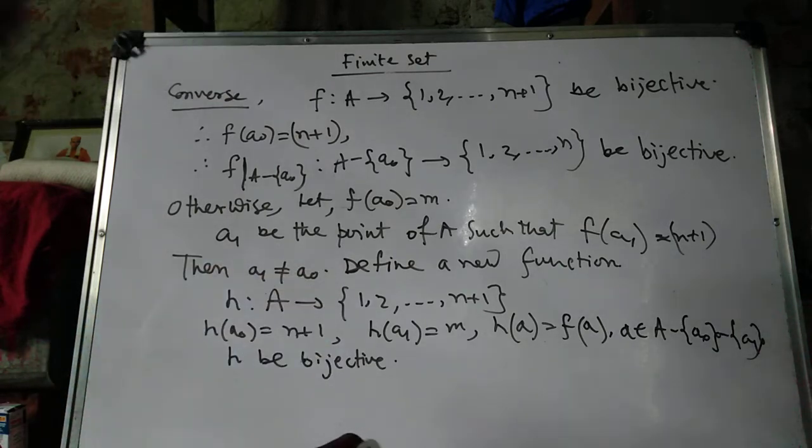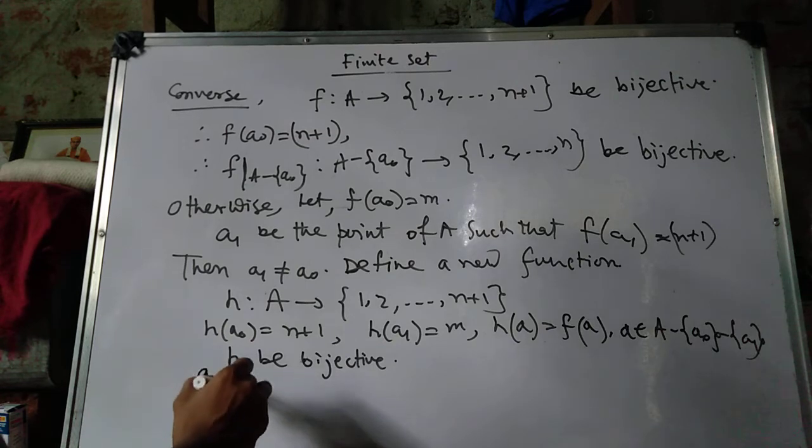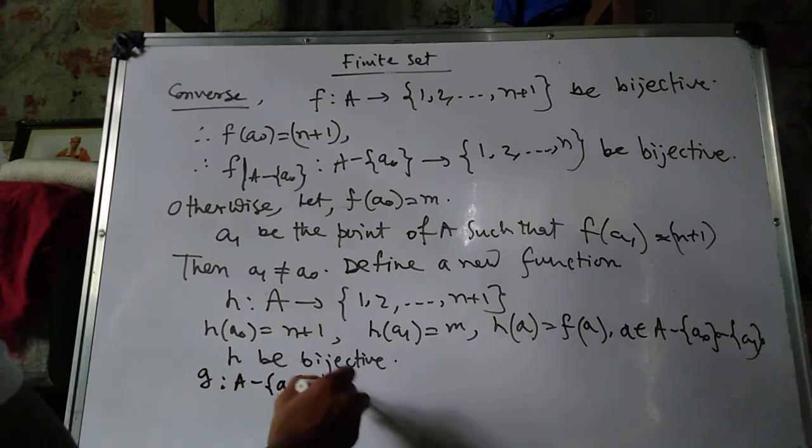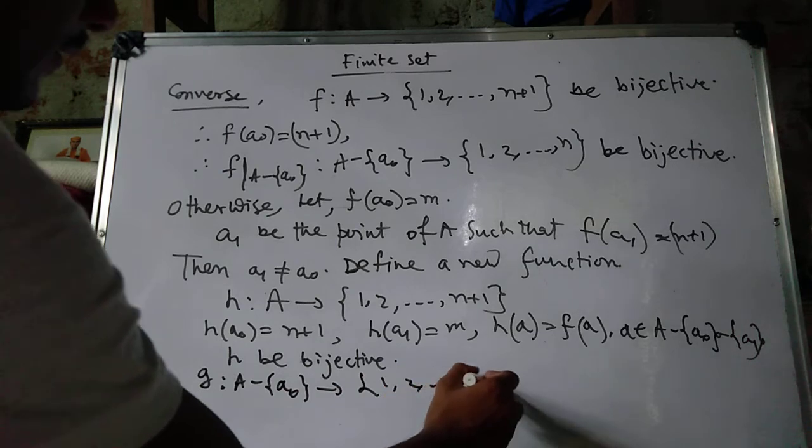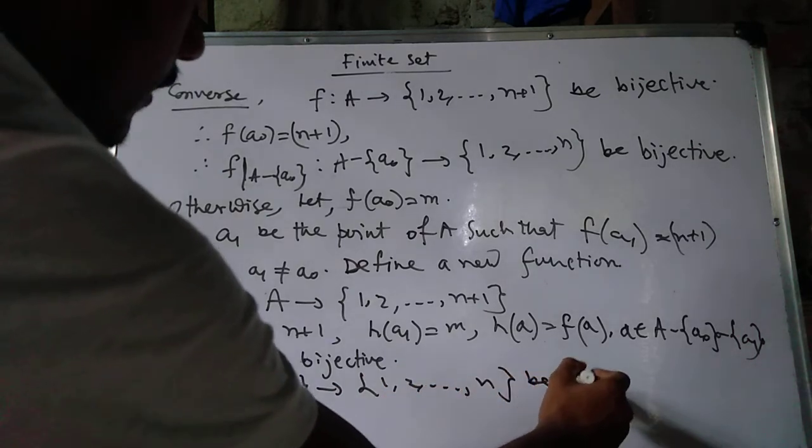So we prove this lemma: if f from A to 1, ..., n plus 1 is bijective, then obviously any restriction function, called g, from A minus {a0} to 1, ..., n is bijective.